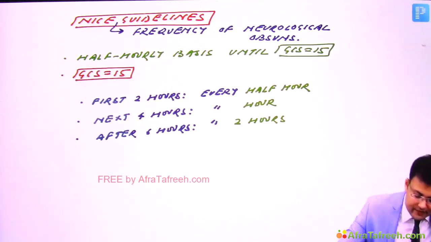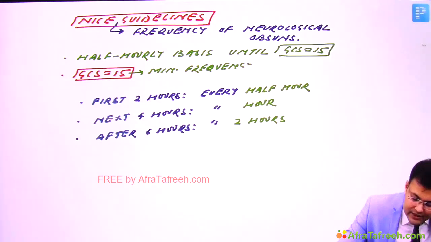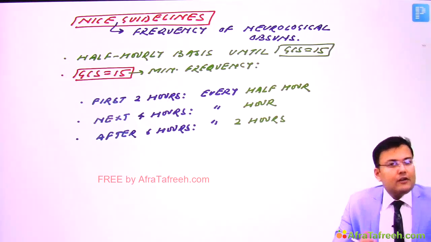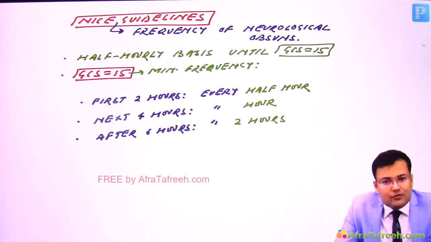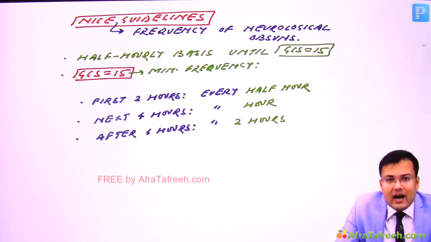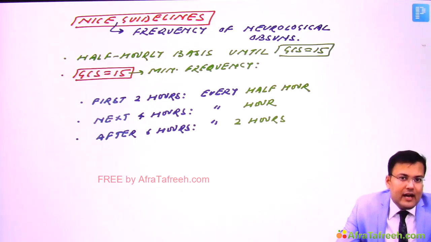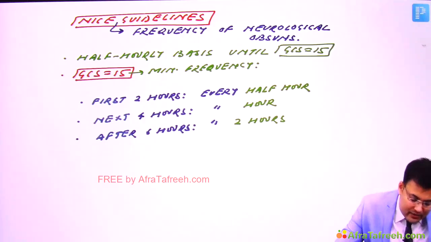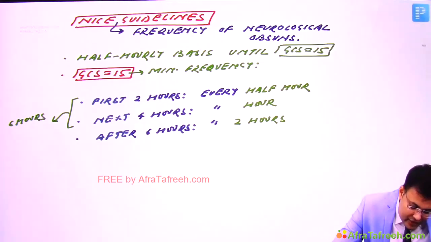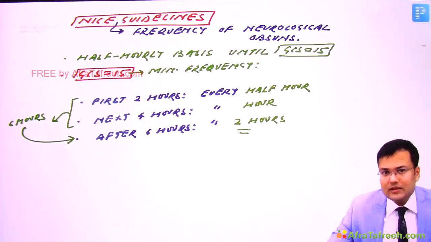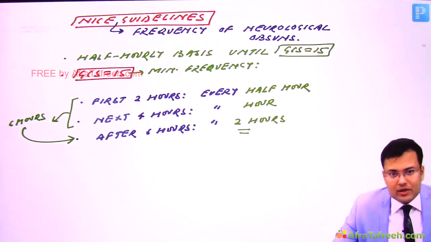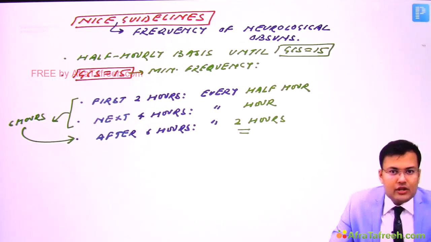The minimum frequency of observation for the first 2 hours should be every half hour, and for the next 4 hours, every hour. So the total is 6 hours. After 6 hours, it should be done every 2 hours, right? So this is an important point related to frequency of neurological observations.